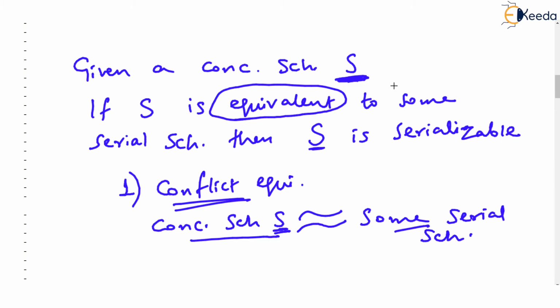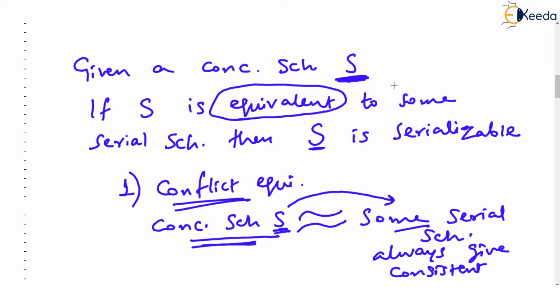Look what we are doing indeed. By proving that this concurrent schedule is equivalent to some serial schedule, we are saying that this concurrent schedule is as good as the serial schedule. And you know, serial schedules always give consistent result, that is correct result.